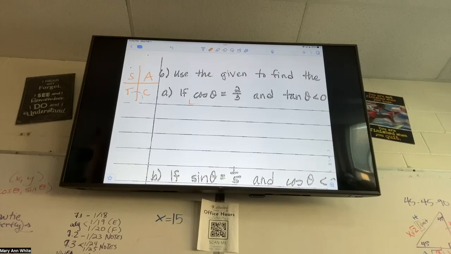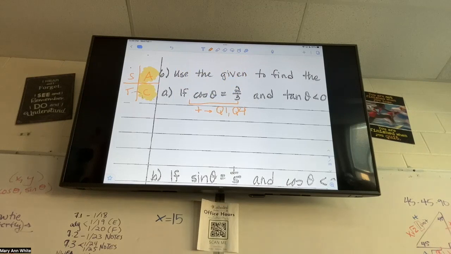The first piece of information is cosine of theta is positive 2 over 3. That is a positive number. So can you tell me which two quadrants there's a positive cosine? 4 and 1. Good. We always forget about 1. 1 is where all of them are positive. So 4 and 1 are where we have a positive cosine. So it's got to be in one of those. Without the other piece of information, though, I don't know which one it is.